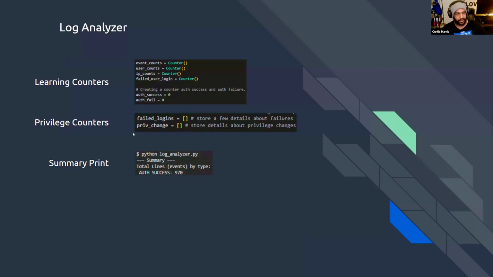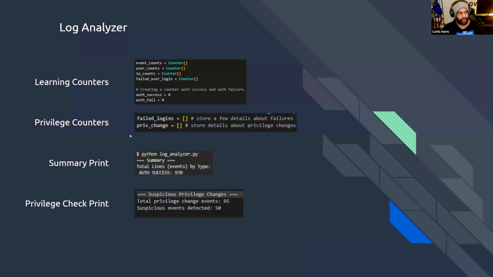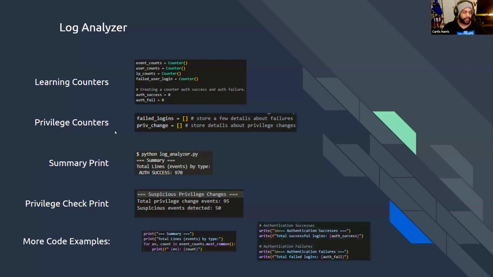And right here, what you can see in the example code that I have here and some of the example printing is showing what that looked like from a perspective. For example, when someone makes a privilege change, that's important to know for your team. And if someone makes a suspicious change, as in changing someone to admin who shouldn't have admin process, that's something you need to track. And then when it comes to printing in a console quickly, meaning that you're able to see it very soon, that is what I wanted to look at and print out for the console for the quick view, which you see in the summary print here. And then secondly, for a document to be printed, a little like text document, that's what you were seeing on the right there, just as some example for that first log analyzer.